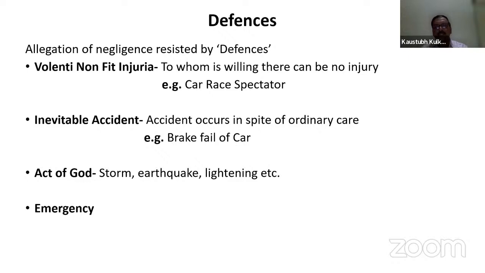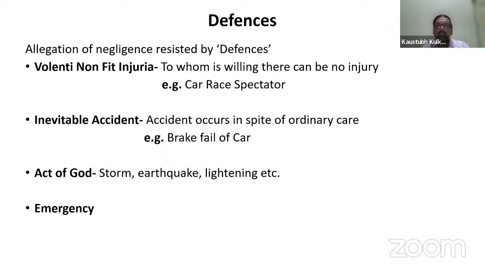What is the meaning of this term? To whom is willing, there can be no injury. The example is a car race spectator. The spectators who are coming to see a car race are buying a ticket and entering the premises where the racing is going on. So here, the spectator is willing to come to see the car race, so there can be no injury. That means if any injury occurred to the car race spectator,